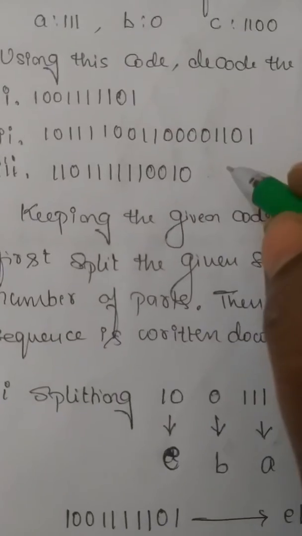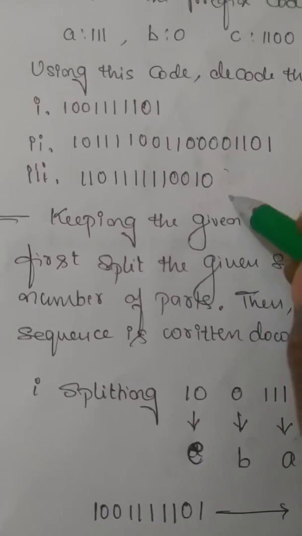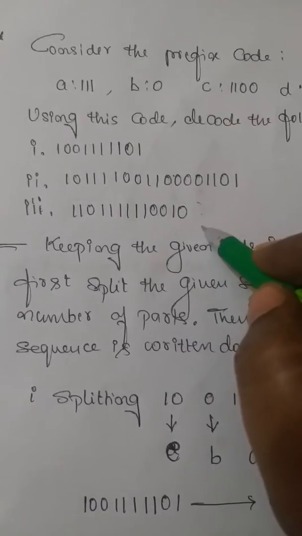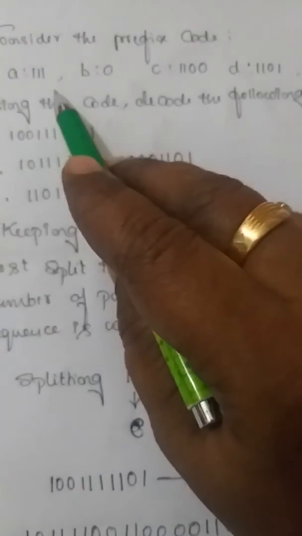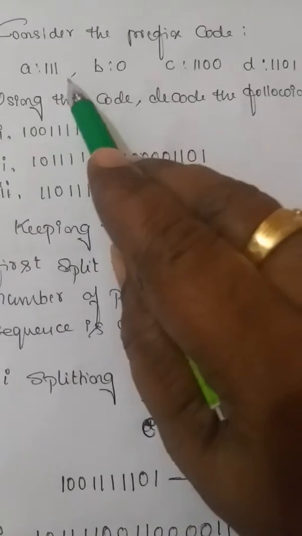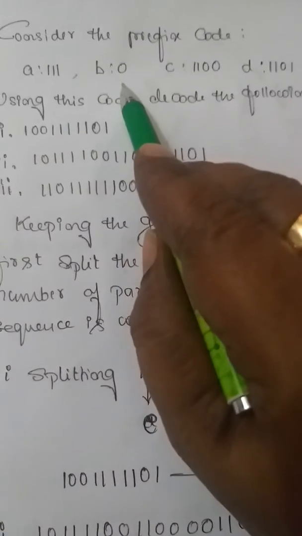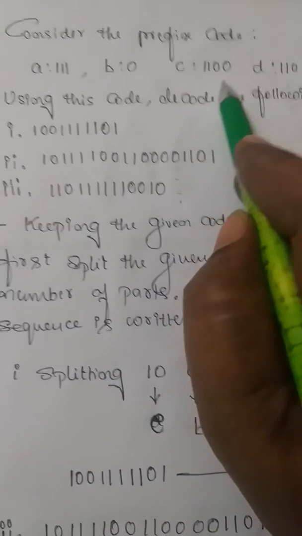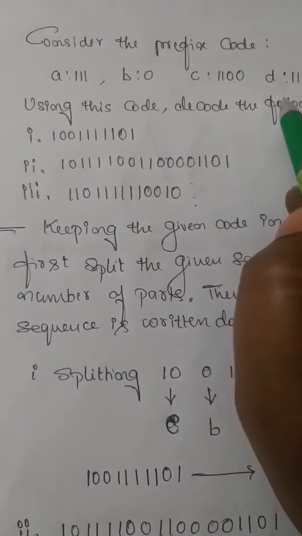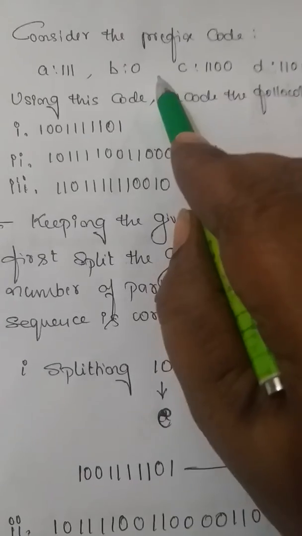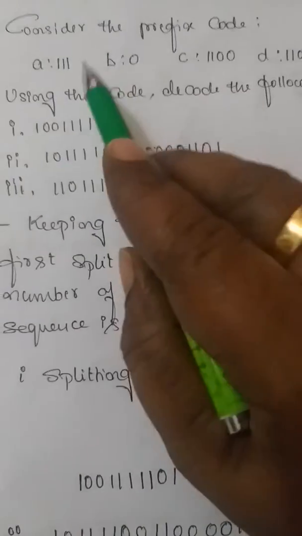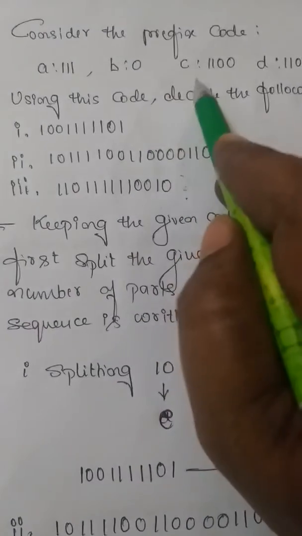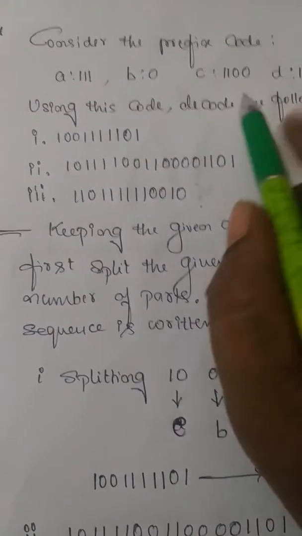They had given certain lists over there, first list, second list, third list, and they are asking us to decode this. For that, they had given some binary sequence for A, B, C, D. Correct? A represents 111, B represents 0, C represents 110, and D represents 1101. Now, by keeping these in our mind, we have to split these lists in such a way that I am going to get either A or B or C or D or E. So, by keeping these in our mind, I have to split this.